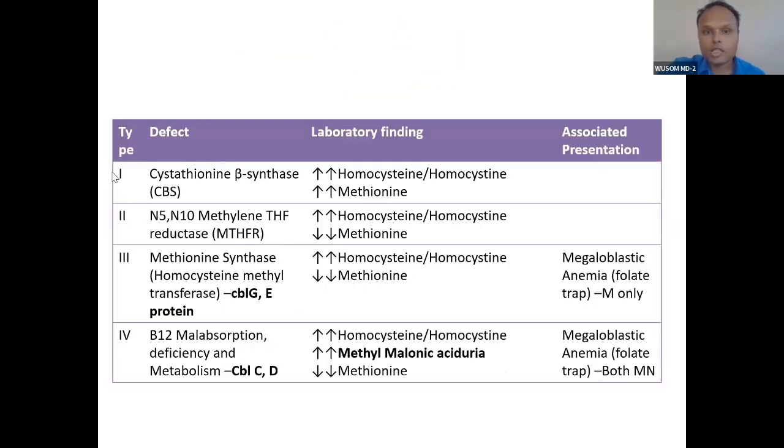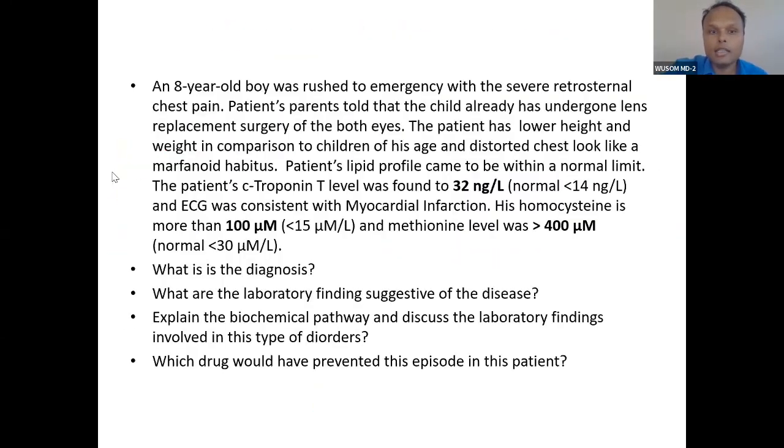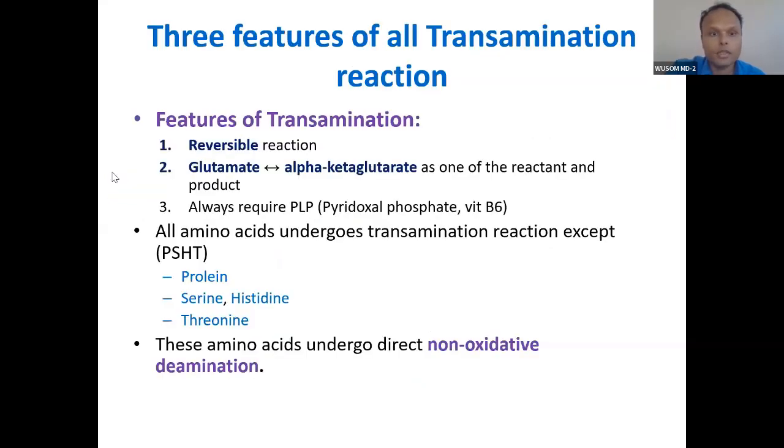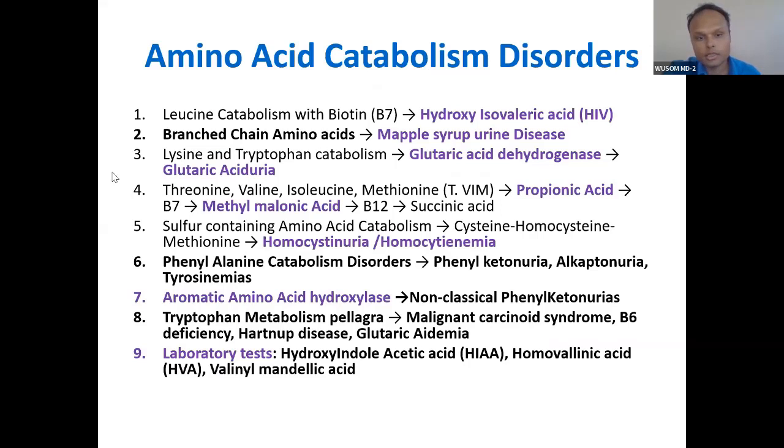So last class, did you understand nicely this homocystinuria? You understood this? Both synthesis of non-essential amino acid and amino acid catabolism. This same picture, if you memorize this, you will understand both. Now, for all amino acids, I told you about the transamination reaction. Then these are the important things that you need to know.